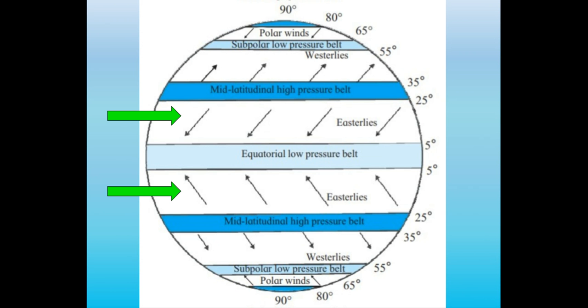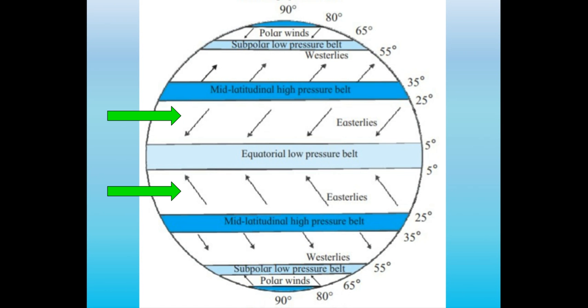Tropical easterlies, as shown by the green arrows, take direction in an east to west flow because of the rotation of the Earth. As air from the equator rises, it gets warmer, and when it cools down, it comes back down to the equator. Tropical easterlies are located 0 degrees to 30 degrees latitude in both hemispheres. These are also called trade winds.